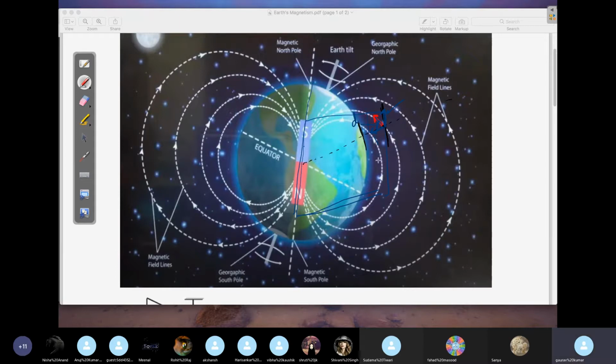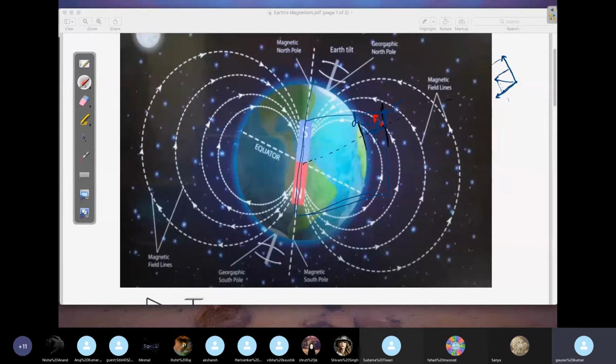Again, I explain here, see. At any point, you will have a vertical that will point towards center of the earth. And then wherever it cuts the surface of the earth, there you can draw a tangent. Parallel to this, you can draw a line like this. And then here, you will find a vector which you can resolve in two components.